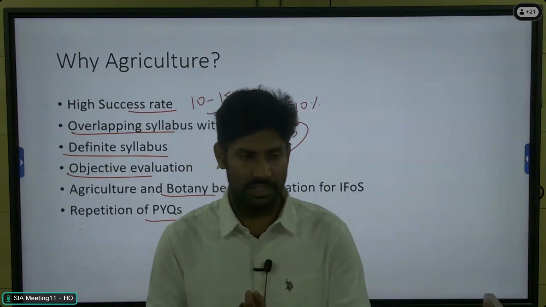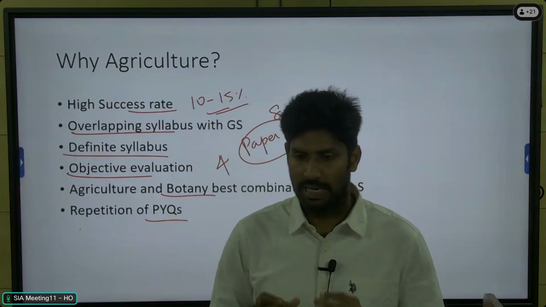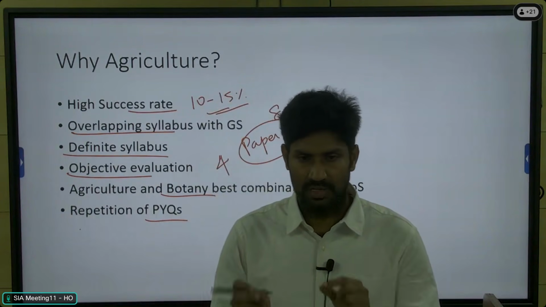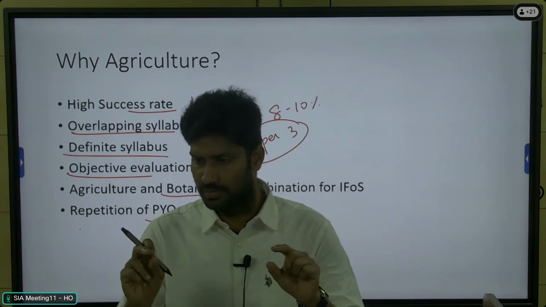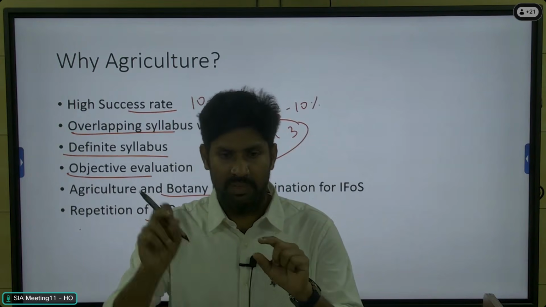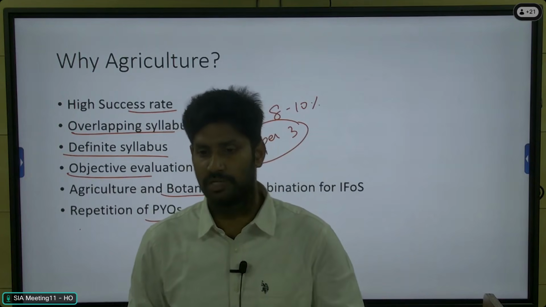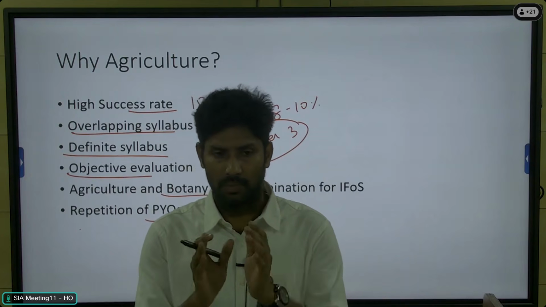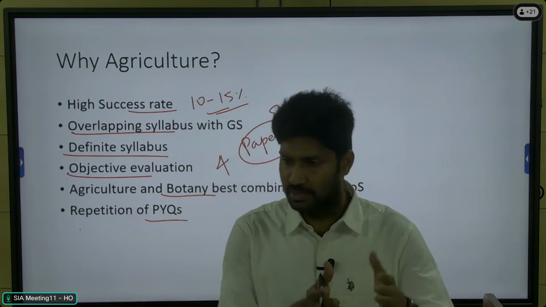Regarding the dimensions, there is one more problem in our agri optional paper. The syllabus is vast, but the syllabus is given in very brief words. So we need to decode the syllabus: what areas can we cover under a particular syllabus topic? This is again the main challenge for those doing self preparation. They don't know what to cover in a particular syllabus topic, or what the dimensions of that topic are.